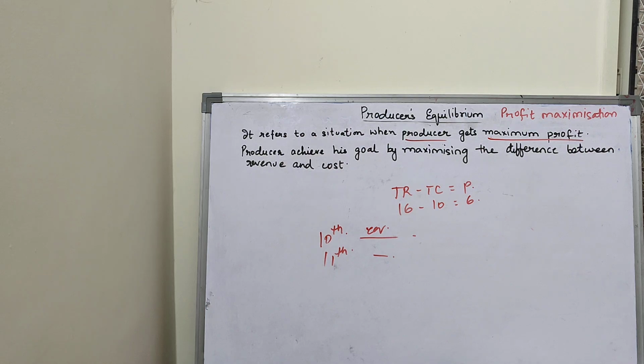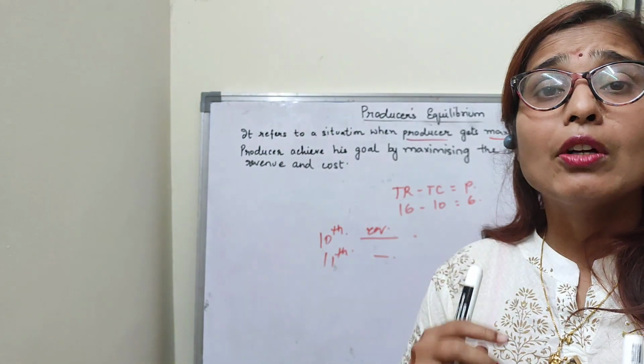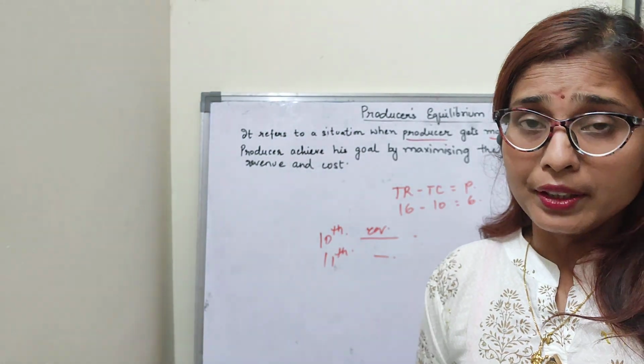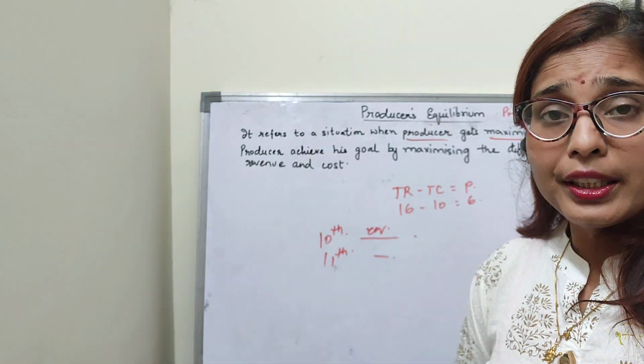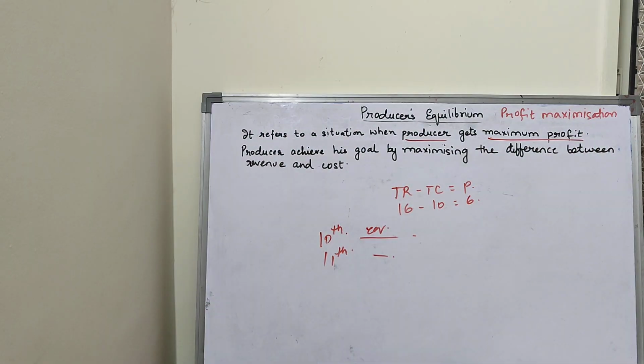I hope this is clear, children. That was producer's equilibrium. Now there are three types of profit. Normally I will mention it. Just you first write down this definition.